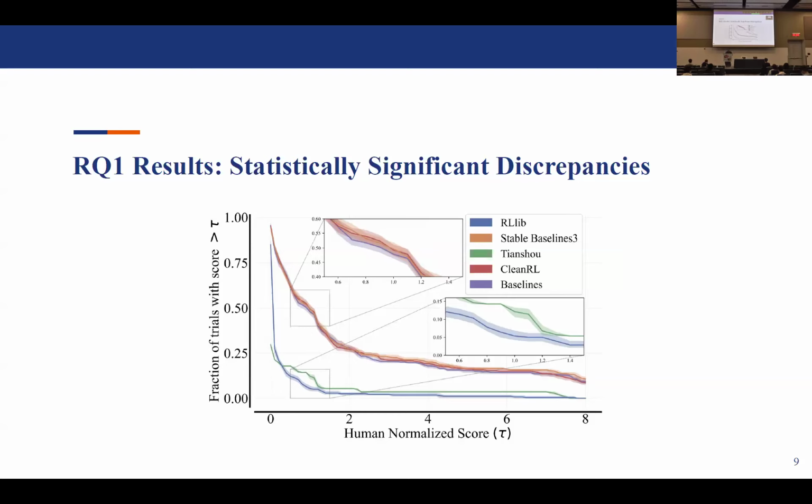So right off the bat, we can see that the different implementations can be partitioned into 2 groups. The first group, which we call the high-performing implementations, consists of OpenAI Baselines, CleanRL, and Stable Baselines 3. And the second group, which we call the low-performing implementations, consists of RLlib and Tianshou. The high-performing group attains superhuman performance for at least 50% of their trials, whereas the low-performing group attains superhuman performance for only 15% of their trials.